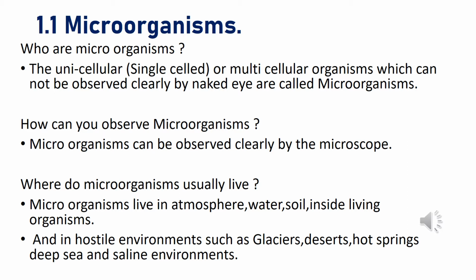And then how can you observe the microorganisms? If they are not visible to our naked eye, there should be a way we can see that. Okay, so the microorganisms can be observed clearly by the microscope. When you talk about the microscope, hope you all have seen the microscope. There are different types of microscopes, like the light microscope and the electron microscope. But when you talk about the microorganisms, you can clearly observe them using the light microscope.